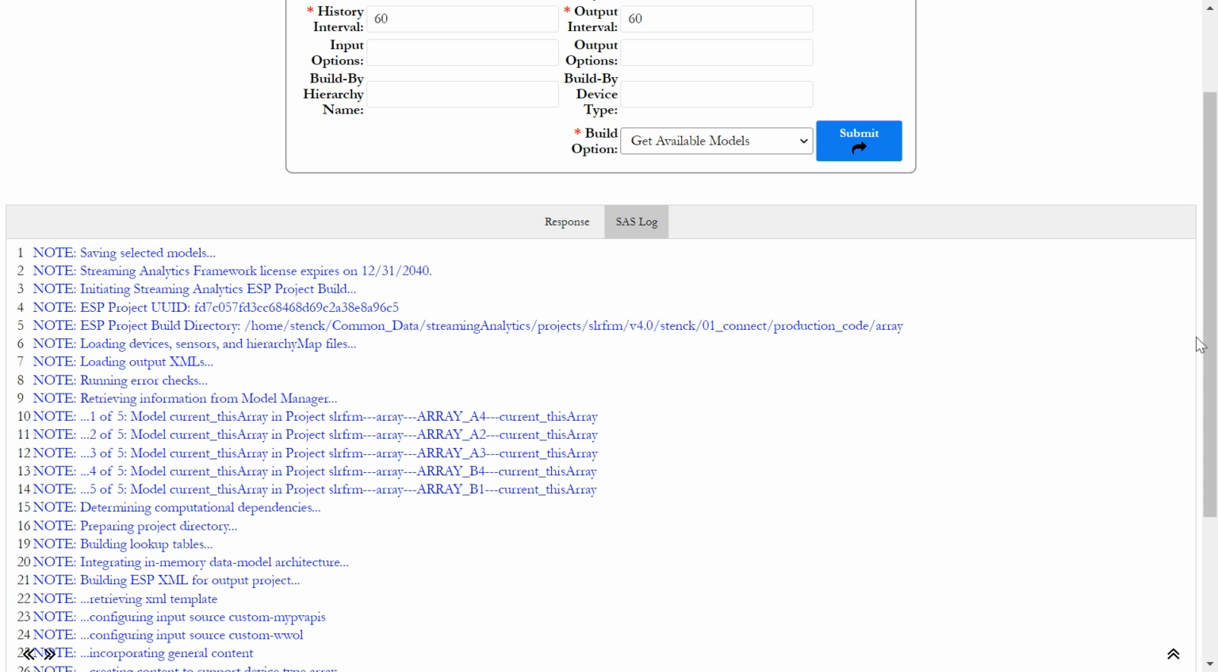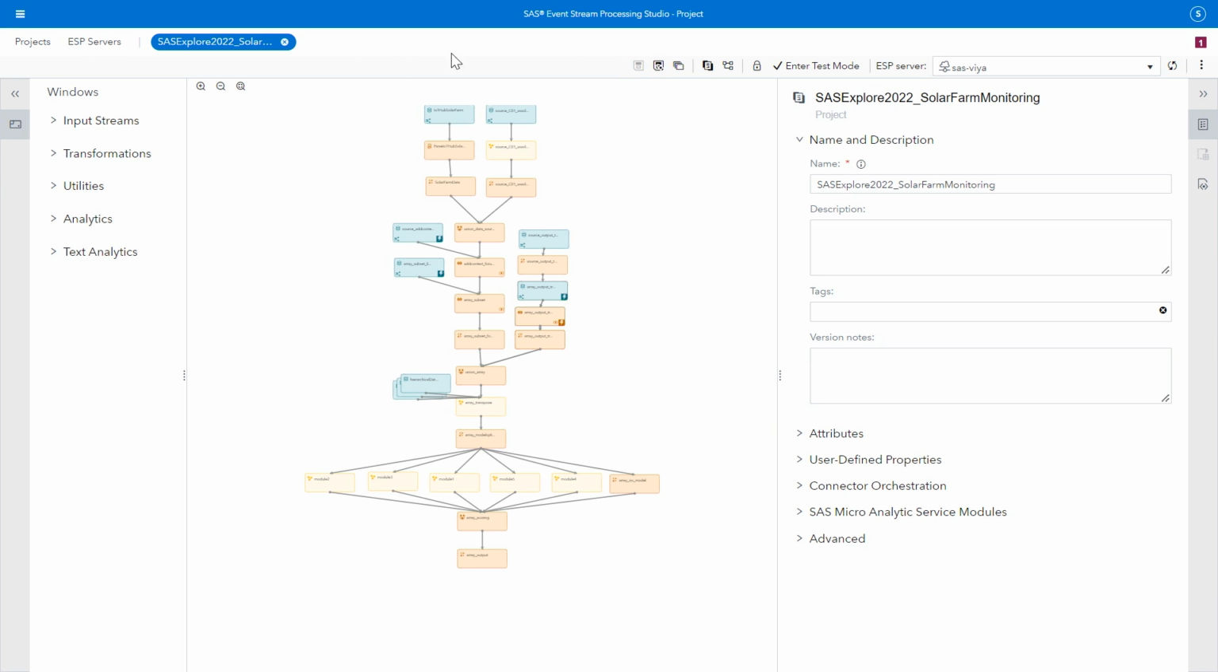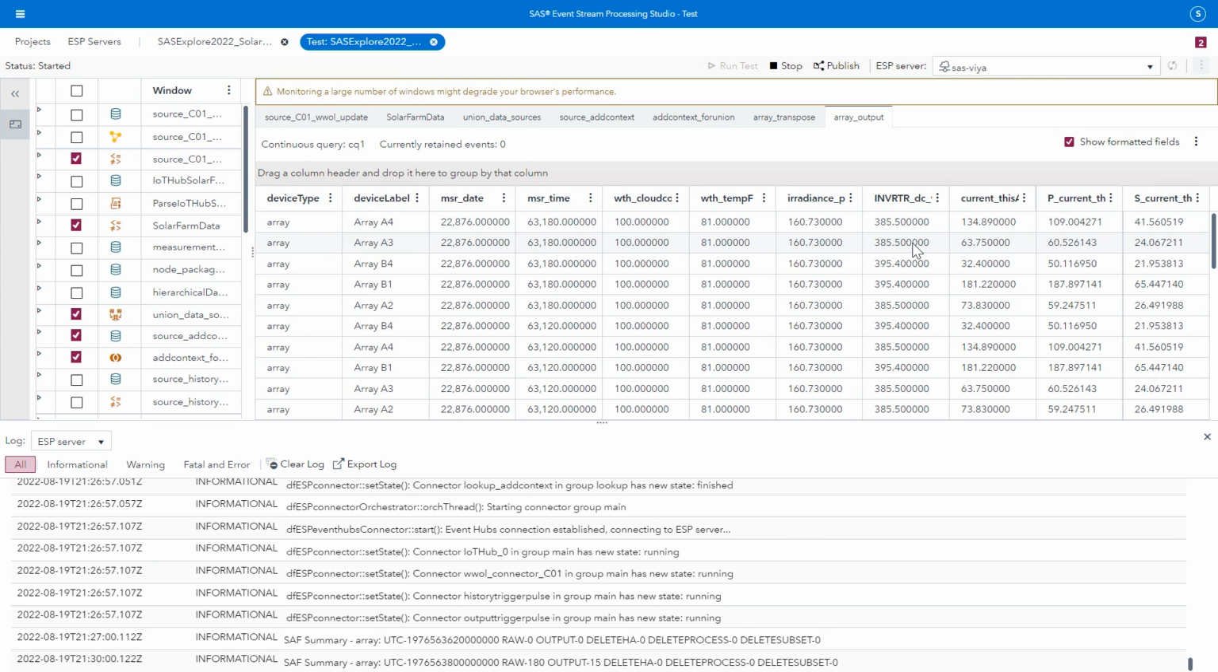So if we come back into Event Stream Processing Studio, we could bring that project into ESP Studio, and we would have exactly the project we've been working on throughout this presentation. And now that I have my models integrated into my project, I will have predictions flowing in. So I have one record for each array, updating every 60 seconds. And in addition to the weather, the irradiance, the inverter, and current metrics, now I have predicted and standard error metrics. And so that's what I can use to develop my efficiency metric on the Visual Analytics dashboards later on.